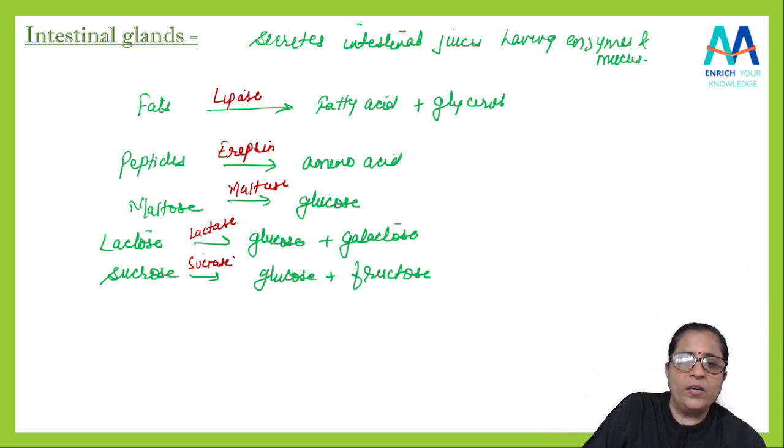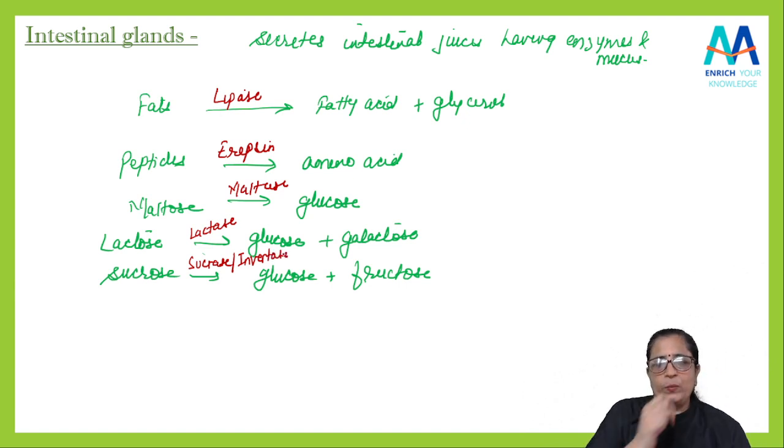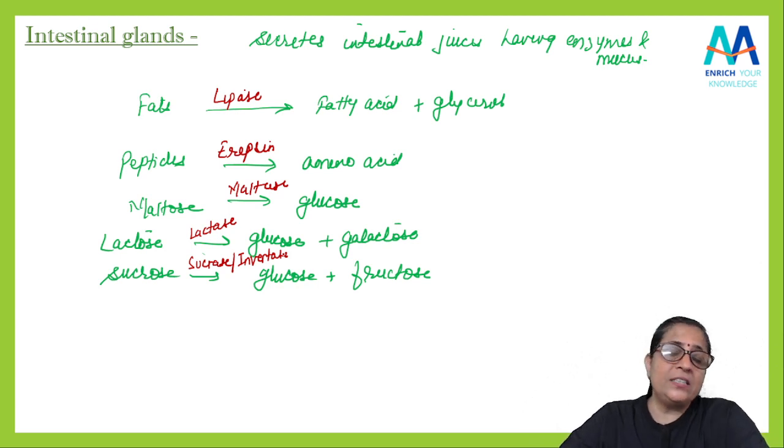Sucrase is also called invertase, students. You know it more by the name invertase. So this invertase splits the sucrose into glucose and fructose. Lactase splits lactose into glucose and galactose. Maltase converts maltose into glucose. Erepsin converts peptides into amino acids, and lipase converts fats into fatty acid and glycerol. So these are about the intestinal glands.